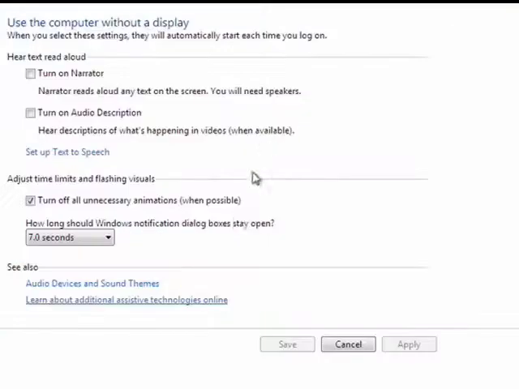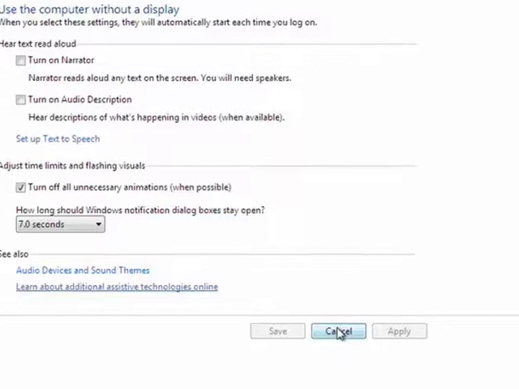The option to use a computer without a display is excellent for blind people because you can turn on narrator, which will read aloud any text, turn on audio descriptions so you can hear descriptions of what's happening in videos and so on, and then you can turn off all of the unnecessary animations so that you're optimizing the computer for a person who doesn't need to see the screen.